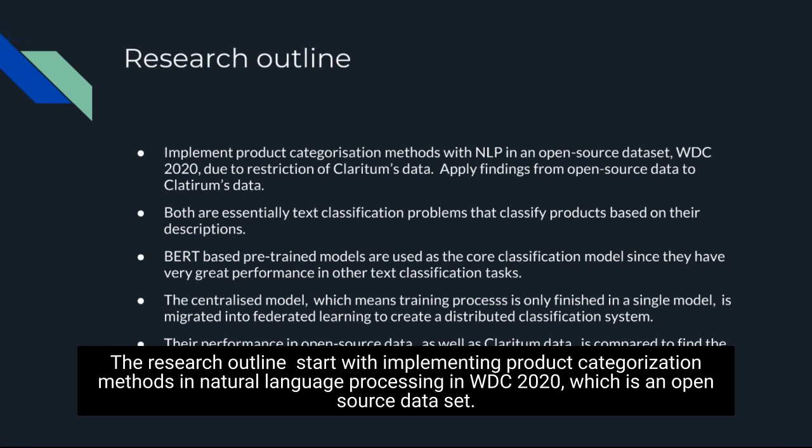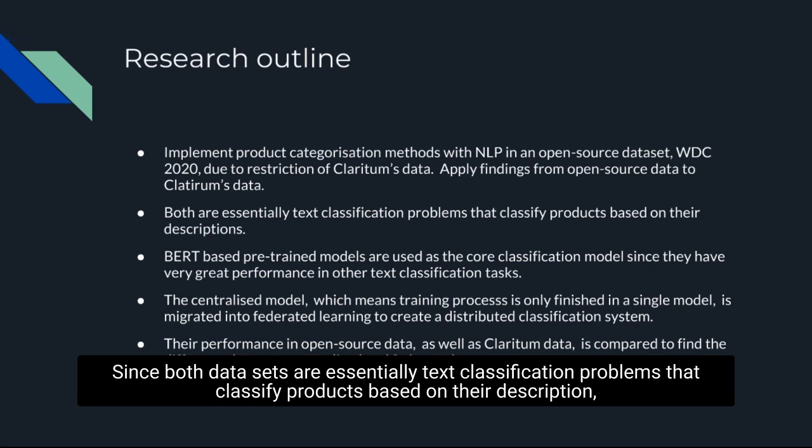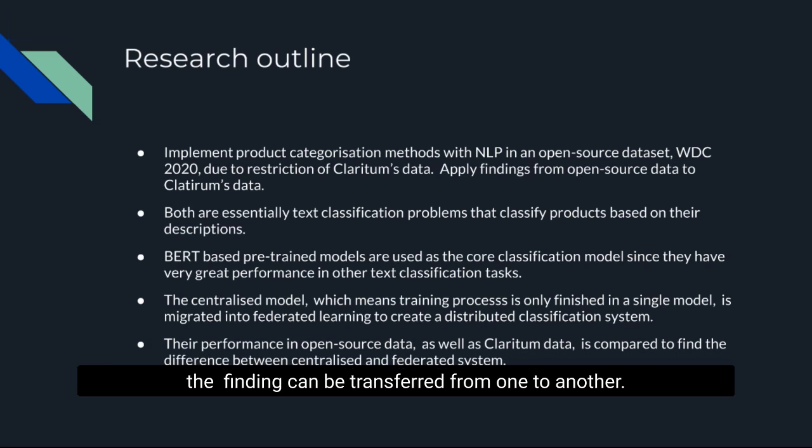The research outline starts with implementing product categorization methods in natural language processing on WDC 2020, which is an open source dataset, because Clariton's data is restricted and the WDC 2020 data is larger and annotated. Since both datasets are essentially task classification problems that classify products based on their description, the findings can be transferred from one to another. The core model in this project is BERT-based pre-trained models.